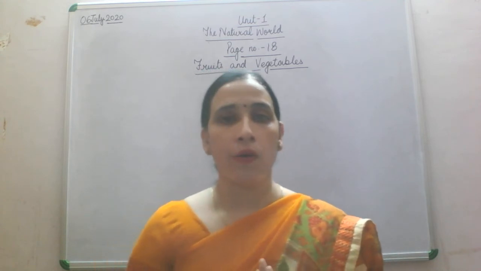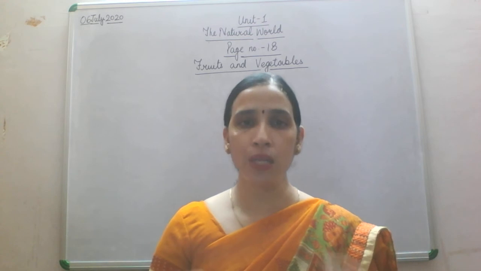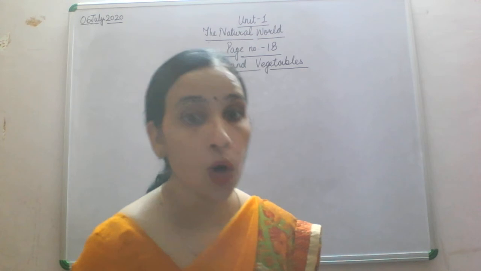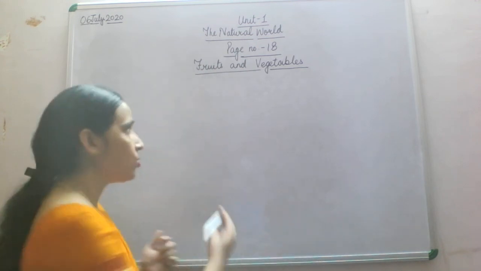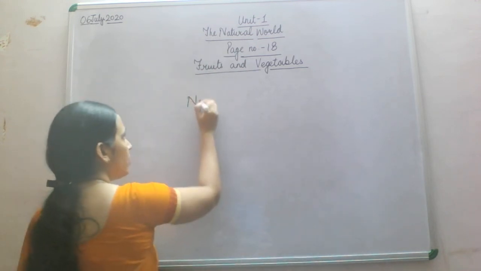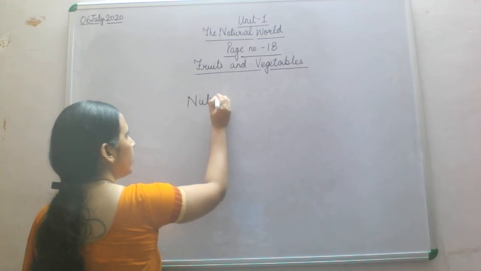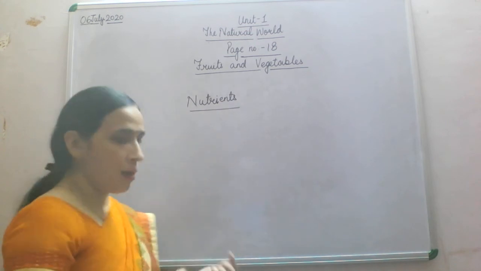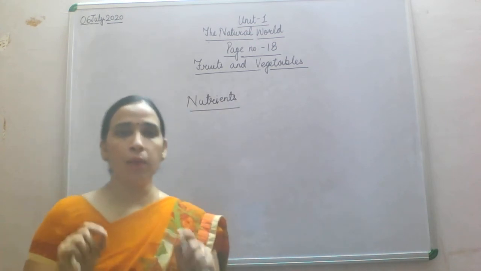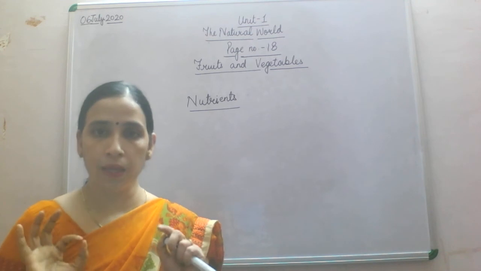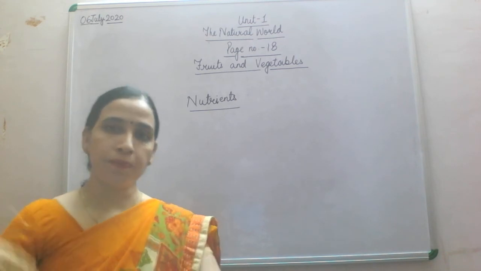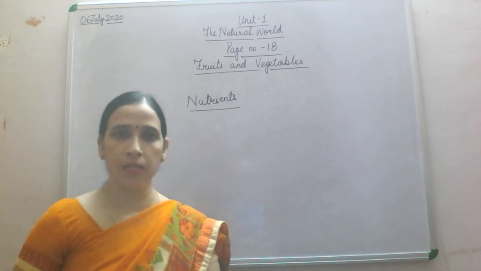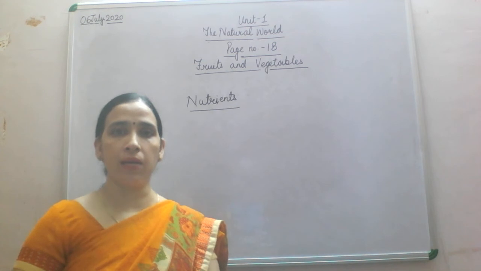So children, we are getting different nutrients from fruits and vegetables. Now you are going to ask, what are nutrients? As you might have often heard, your dentist says to use this toothpaste, कि मेरे टूथपेस्ट में नमक है.